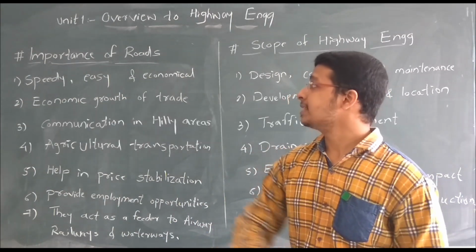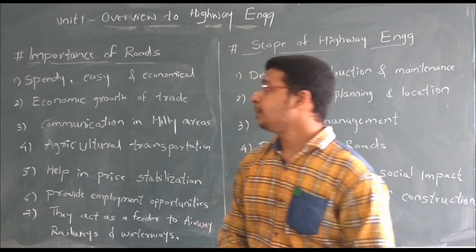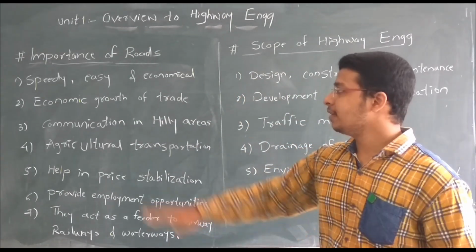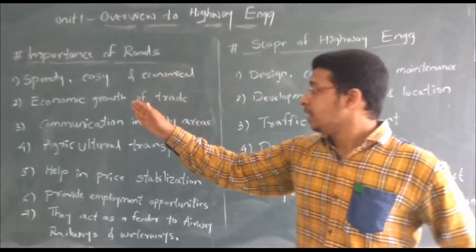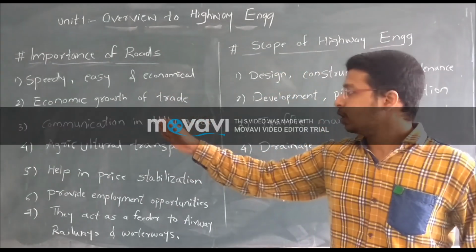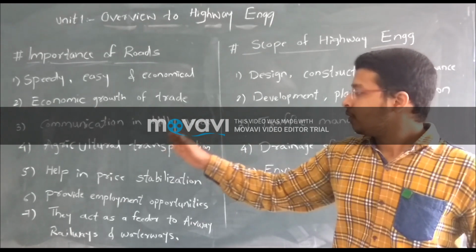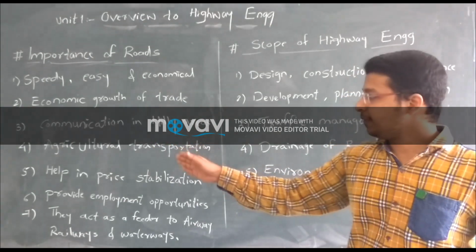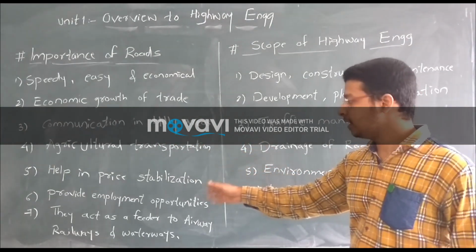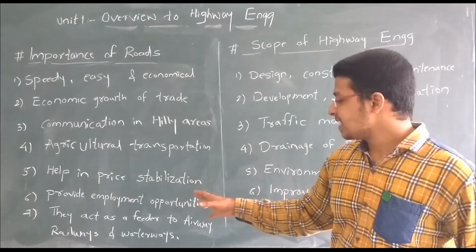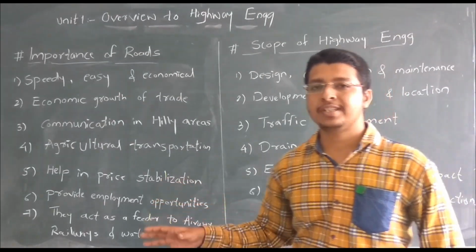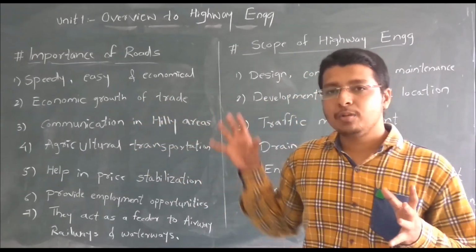First of all, we will see the importance of road. Road plays a vital role in the speedy, easy and economical point of view. Second, economic growth of trade. Third, communication in hilly areas. Fourth, agriculture transportation. Fifth, help in price stabilization. Sixth, provide employment opportunities. And seventh, they act as a feeder to airways, railways and waterways. First, speedy and easy economical point of view.